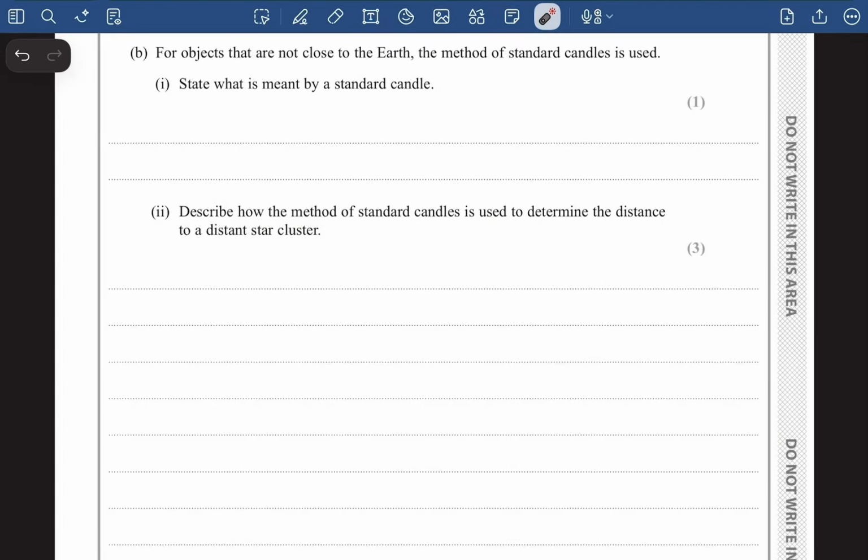The question number B says, for objects that are not close to the earth, the method of standard candles is used. State what is meant by a standard candle. Now guys, we all know standard candles are stellar objects of known luminosity, right? We know their luminosity value.